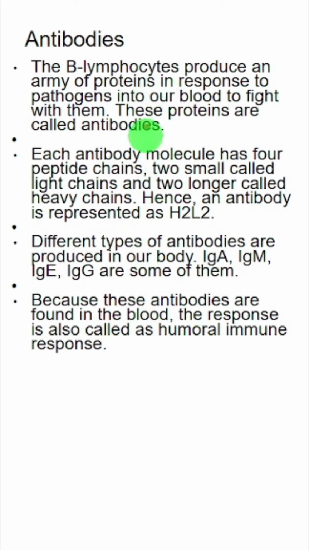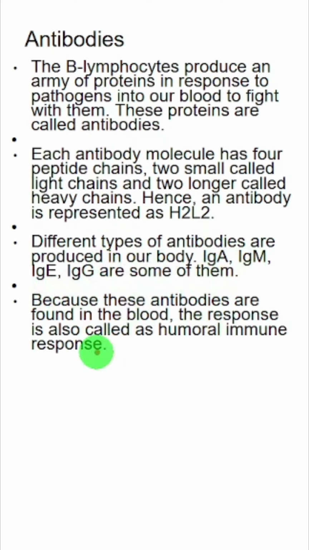So regarding antibodies, these are the key points. Each antibody has two chains. It is represented as H2L2. Heavy chains are long and light chains are small. And there are a total of 4 chains, 2 heavy and 2 light chains. These are the different types of antibodies: IgA, IgM, IgE, IgG.